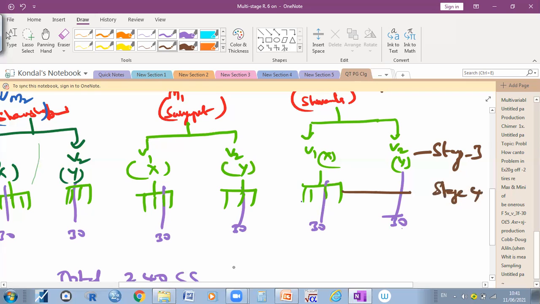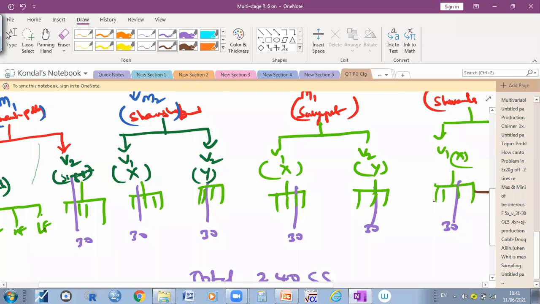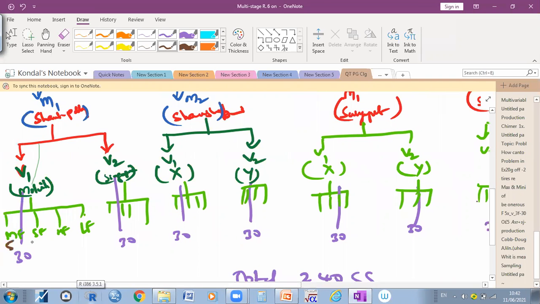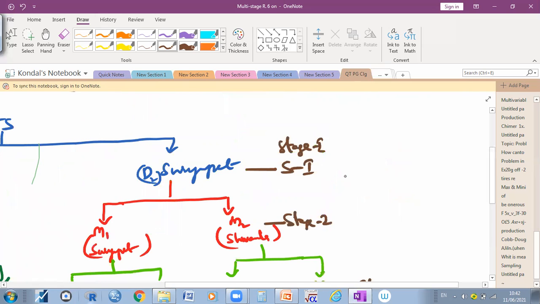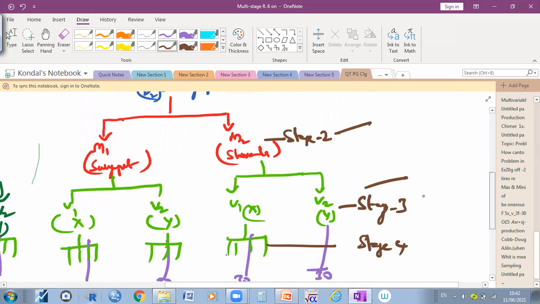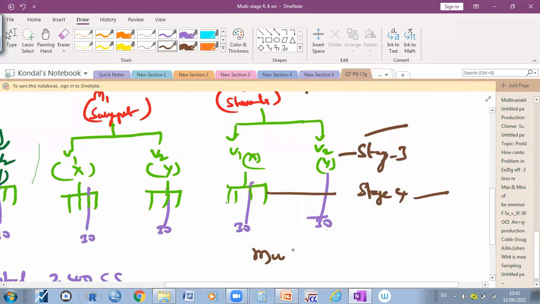After selecting villages, you select by farmer size, small, medium, large. As I told you earlier, here 5 members, here 10 members, here 5 members, here 5 members. For example, how many are there? 10, 10, 5, 5, right? So here 30 samples: marginal farmers are 10, small farmers are 10, medium farmers are 5, large farmers are 5. So the total is 30. If you are selecting like this, it is called the multi-stage sampling method. See, this is stage 1, stage 2, stage 3, and stage 4. This is called the multi-stage sampling method.